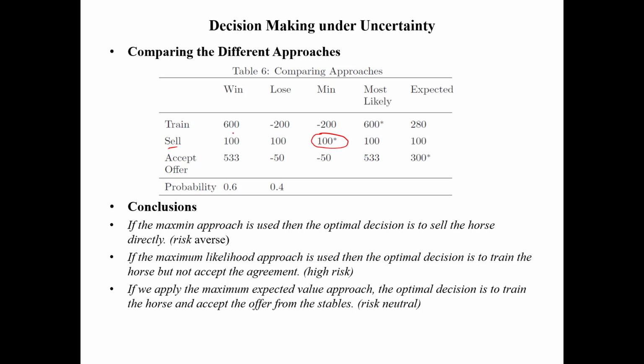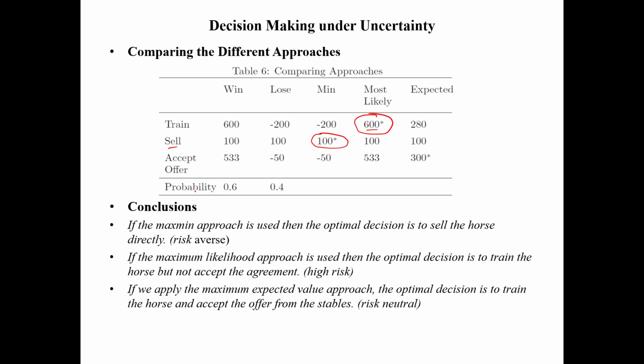If we train, it is 600; if we sell it, 100; if we accept the offer, 533. So now, in the most likely approach, we choose the maximum one, which shows that we should go for training because you earn more money. But this is also not a very realistic approach.